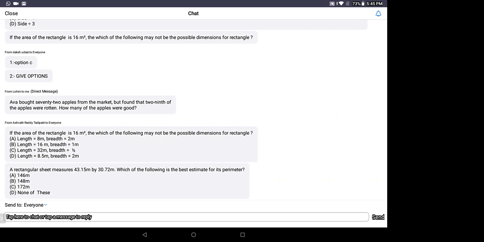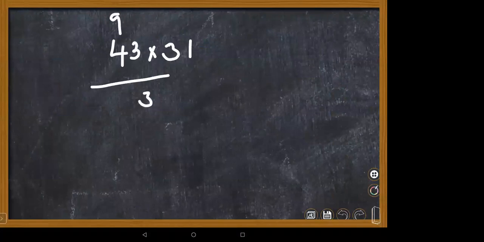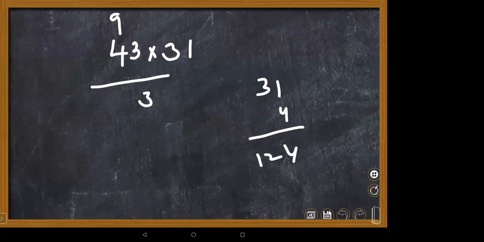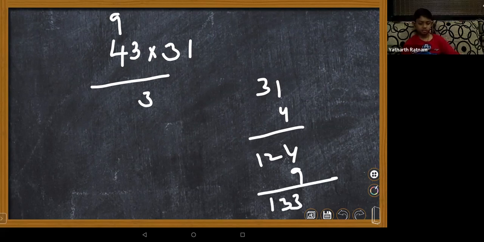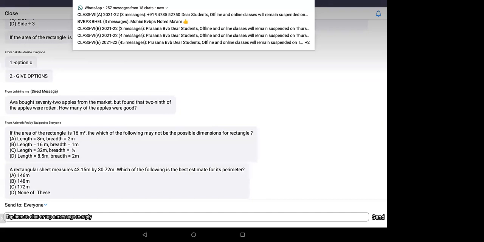You can take it as 43 multiplied with 31. 31 threes are 93, plus 31 fours, 4 threes are 124, plus 9, 133. Ma'am, 1333. Okay, that much big value you have here. Just a minute. Decimal point we have to take.